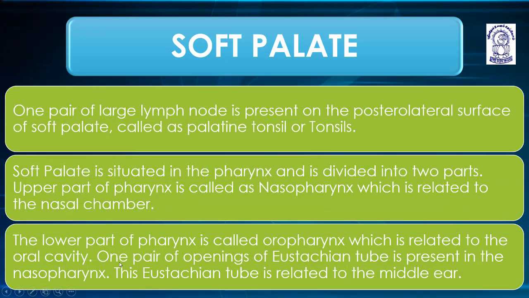Soft palate. One pair of large lymph nodes is present on the posterior lateral surface of the soft palate called palatine tonsils or tonsils.